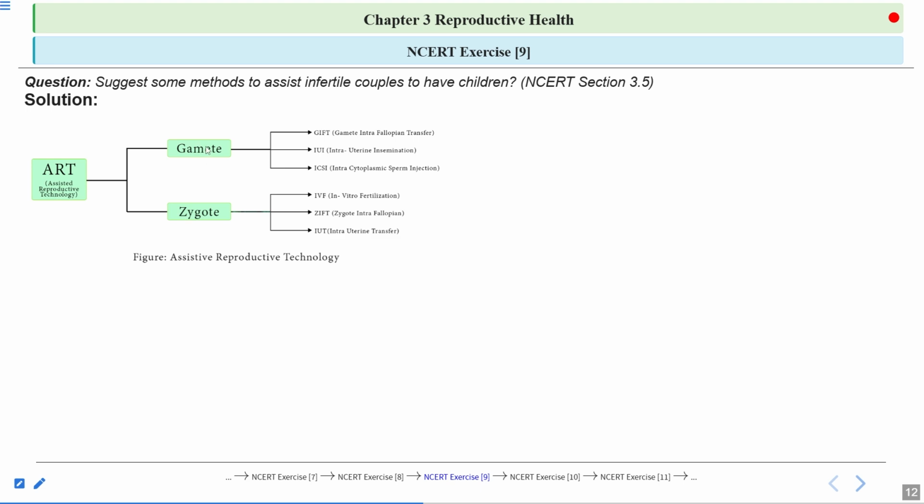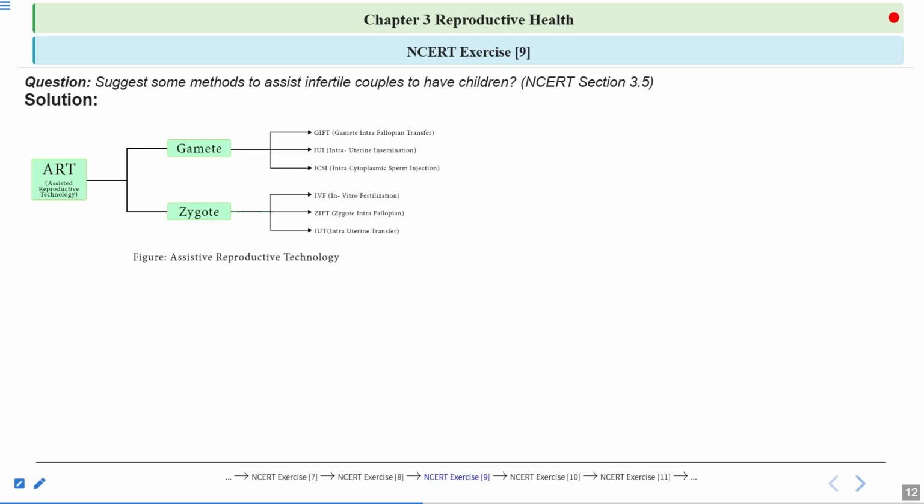In the gamete category, there are three techniques, and in all of these techniques, gametes are involved. Clear? So first, let's talk about the zygote. The zygote is formed after the fertilization, means it is formed after the fusion of the male and the female gamete. It is a unicellular diploid structure. So half of the chromosomes it will get from the mother, half from the father.